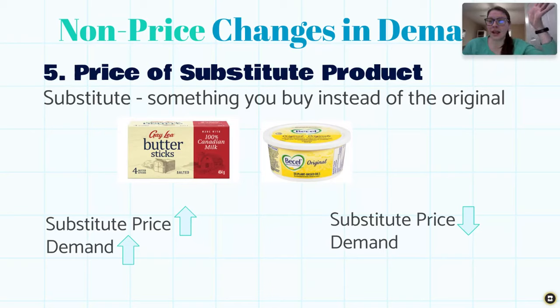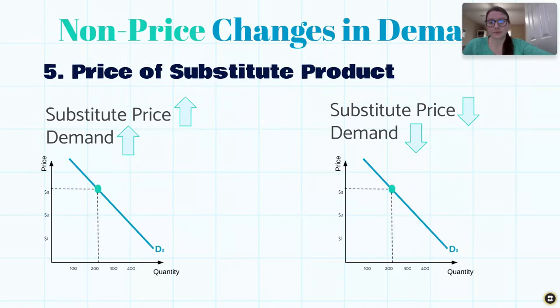Whereas if I am butter and all of a sudden margarine has a really big sale and their price goes way down, a bunch of customers that traditionally purchase from me are probably going to buy that one instead. They're not buying both. So if they buy theirs, they're not buying mine, and therefore demand is going to go down. All right. Again, even though we have the word price here, we have to remember it says substitute's price.